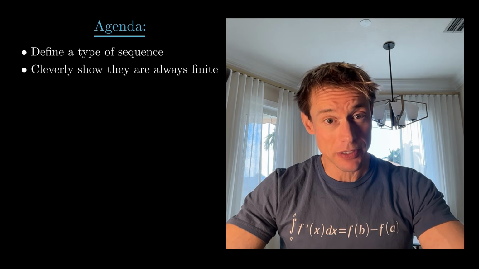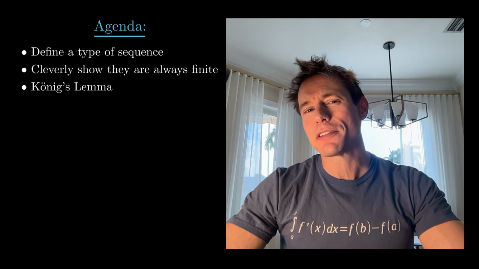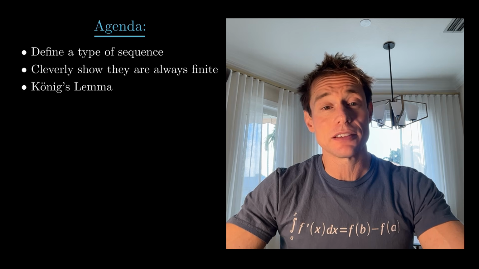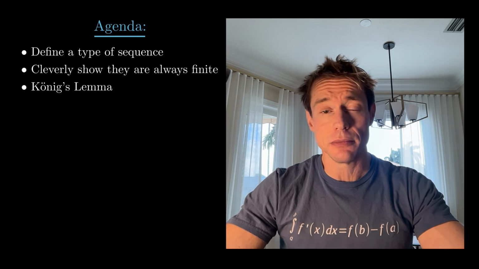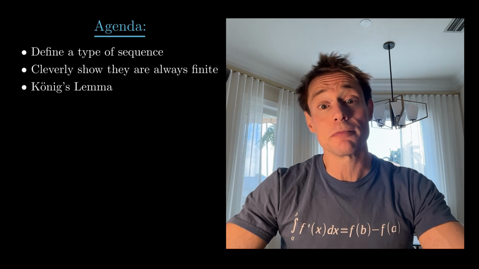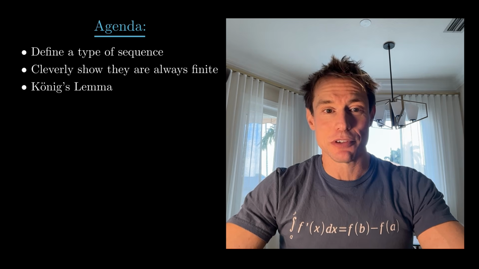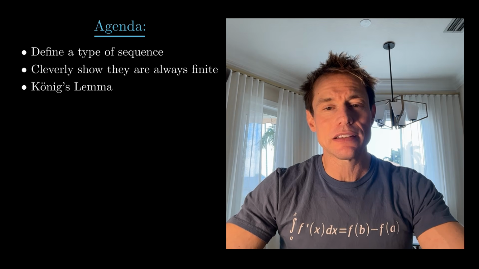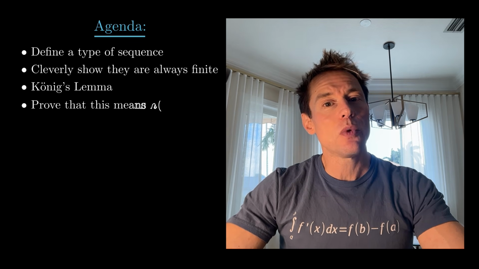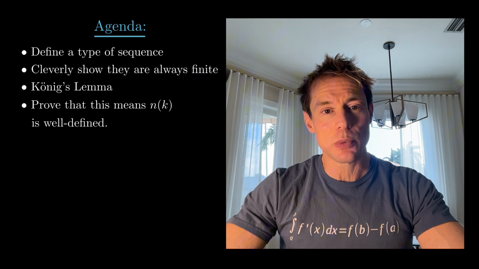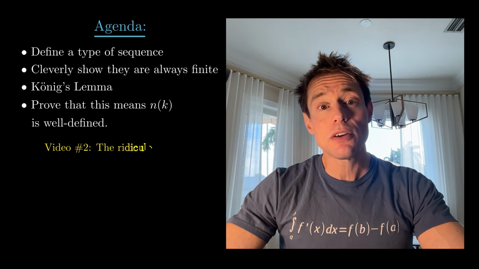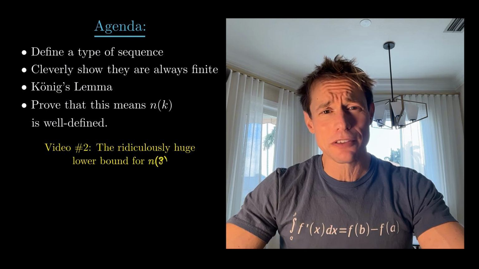Again, no calculus here. We'll introduce a result about graph theory called Konig's lemma, which you might think is completely obvious, or if you're like me, you might suspect it's obviously maybe wrong. And I'll show you a quick, elegant proof of it. Then we'll show how this relates to Friedman's special sequences and why this proves that his n function is actually well defined.